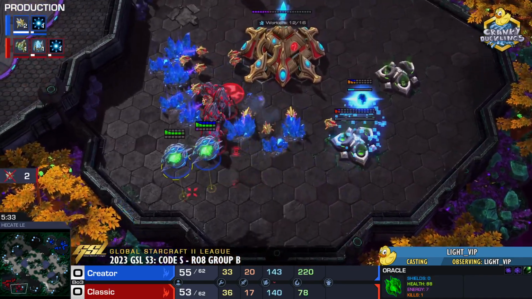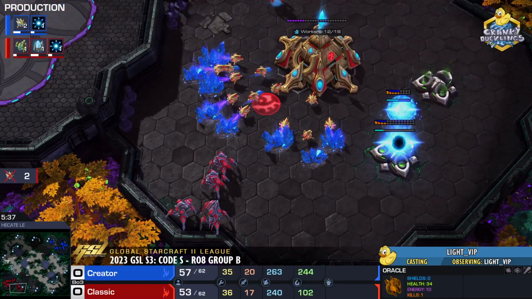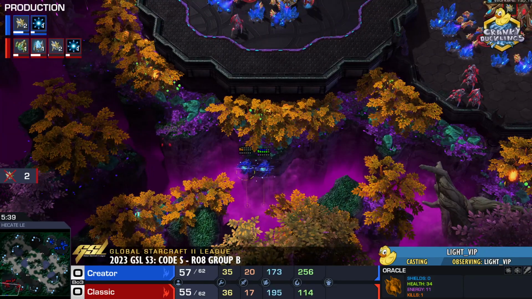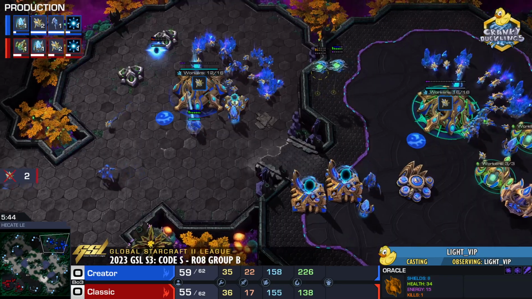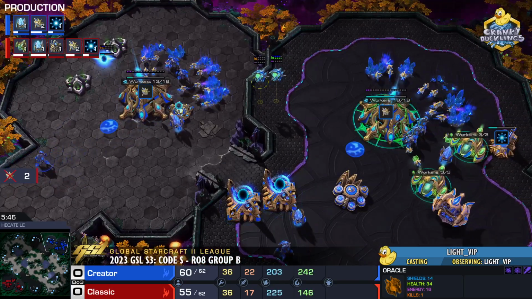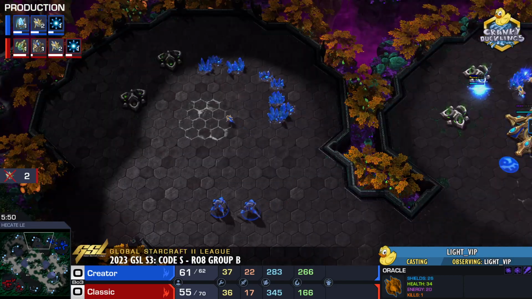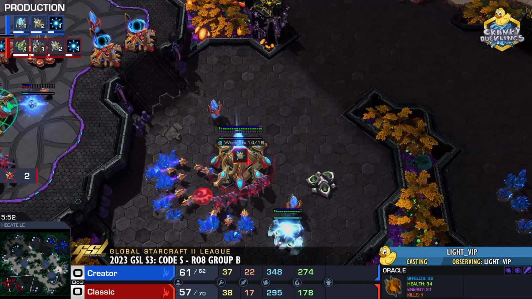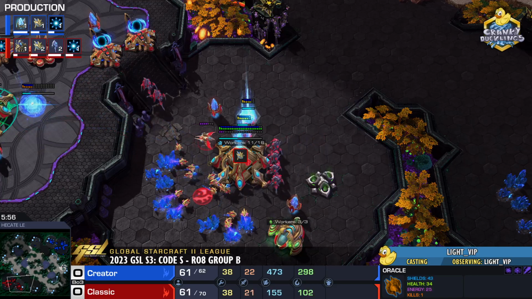Speaking of, Oracles do go for a big counterattack, and hey, we managed to get a couple of workers. 2 more probes go down. Creator slowly catching up. Still slightly behind in workers, but not as much as he once was. As we do see both players working towards their third bases. The aggression has since subsided. The Oracles are back at home. Adepts have been cleaned up.